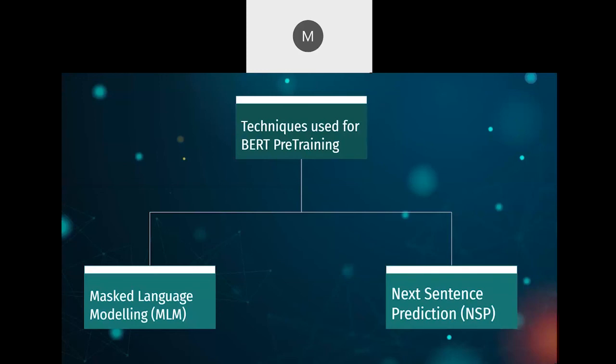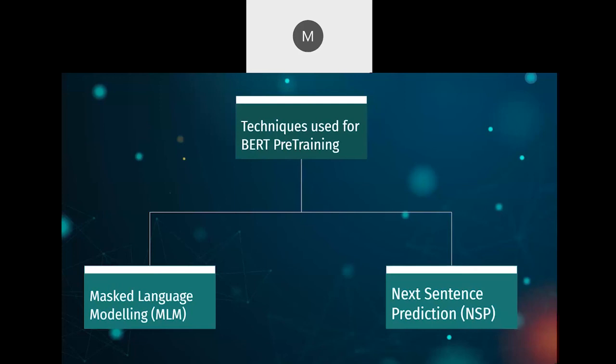For pre-training BERT, we need to generate good numbers for the text data that you input. To generate good numbers, it uses two techniques, namely masked language modeling and next sentence prediction. In masked language modeling, the input sentence is given to the model. However, a few of the words in the input sentence are masked. They are hidden. The model does not know what those words are, and the model's task is to predict them. Depending on how it performs, the weights of the model are changed.